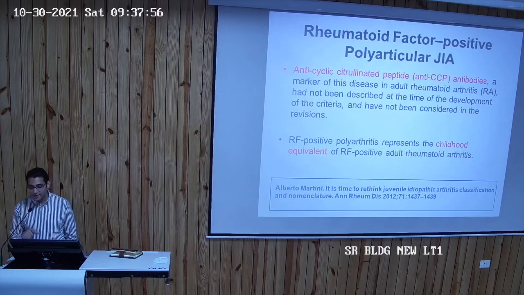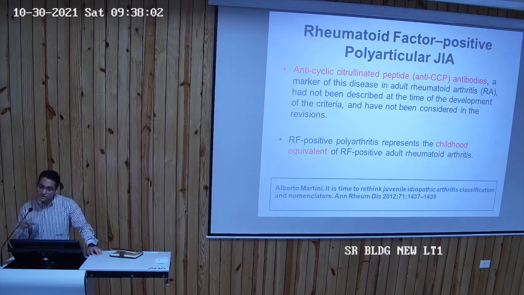So even in this category of poly-JIA who are RF positive, I was working in Gangaram Hospital in New Delhi, and half of the children had RF positivity and half of them had anti-CCP antibody positivity. So even though it's not a part of the criteria, it's also very important clinically to actually look for RF and anti-CCP both to diagnose the RF positive polyarticular JIA.